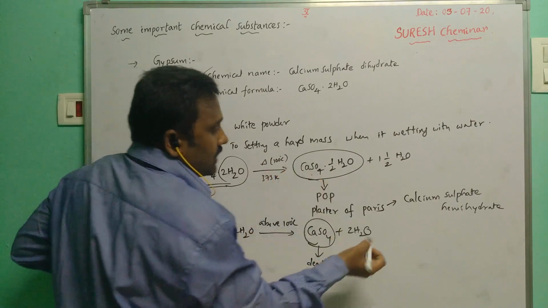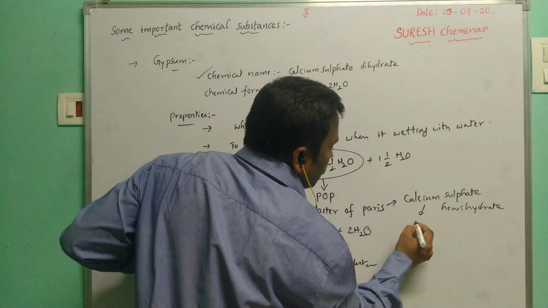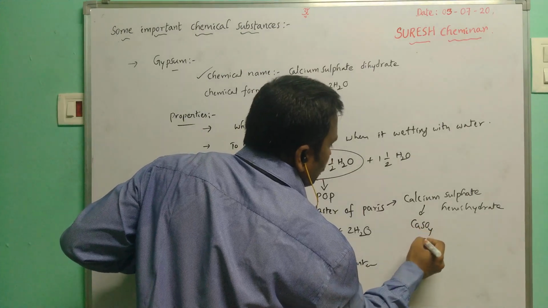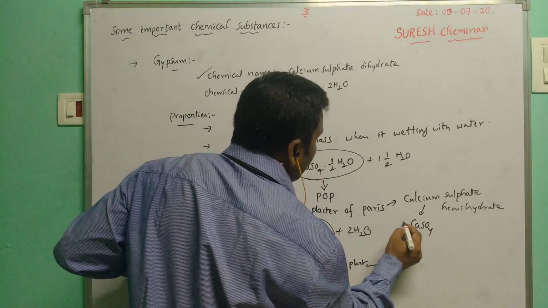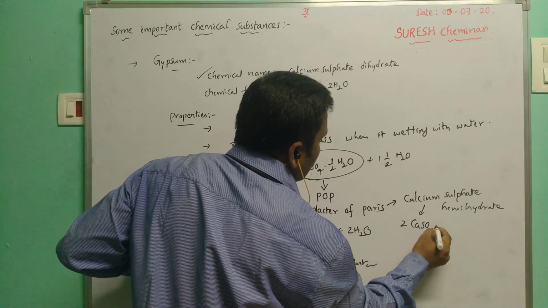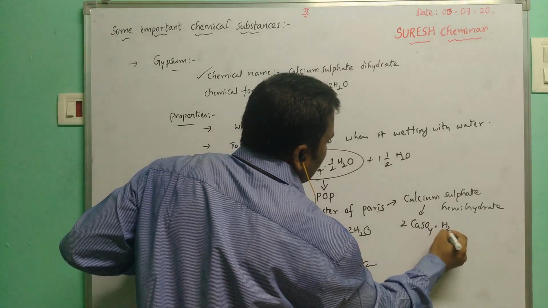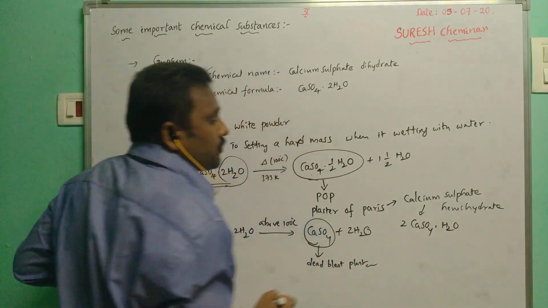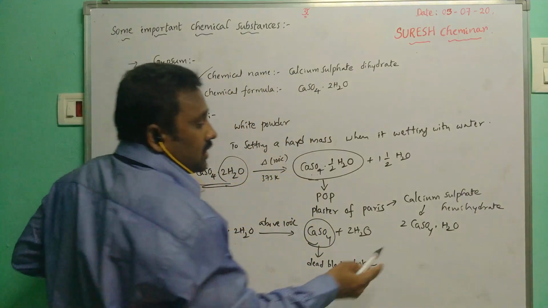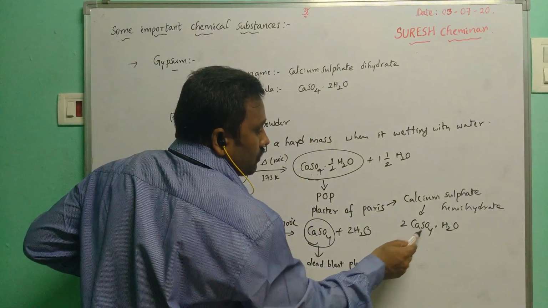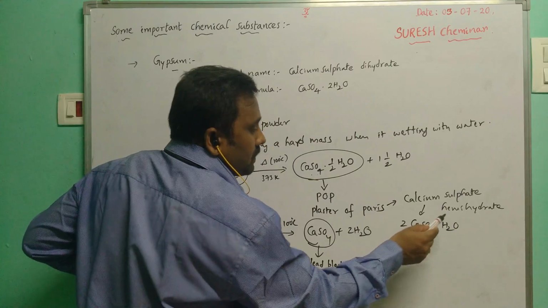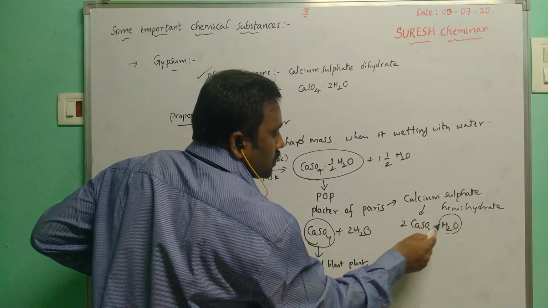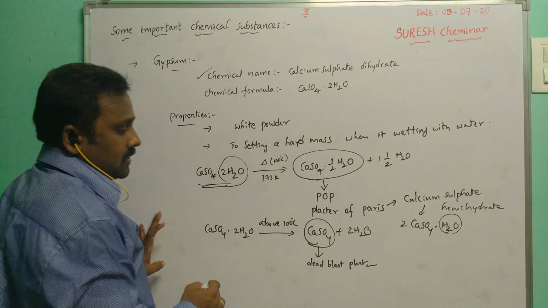It can be written as 2CaSO4·H2O, meaning two CaSO4 molecules are combined with one H2O molecule, right?